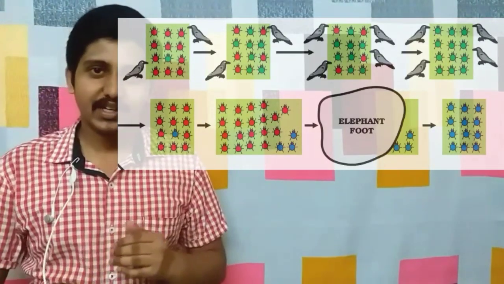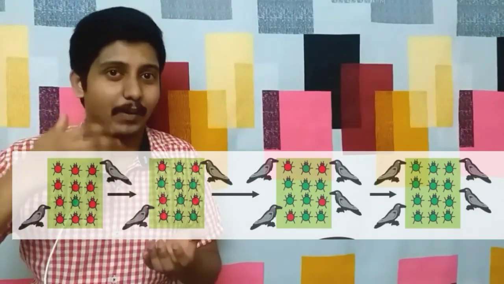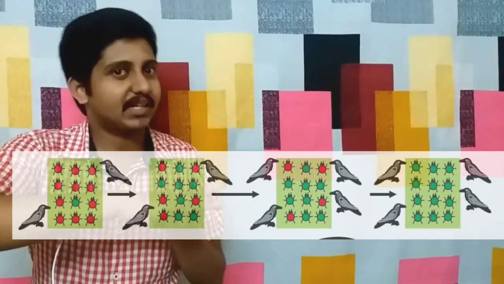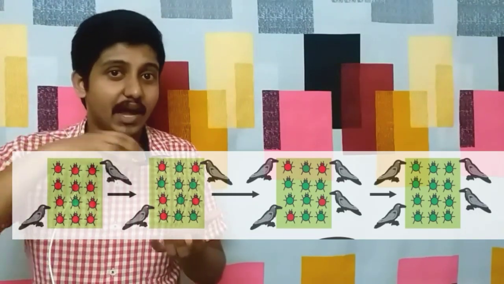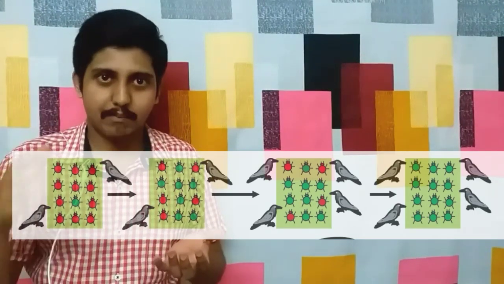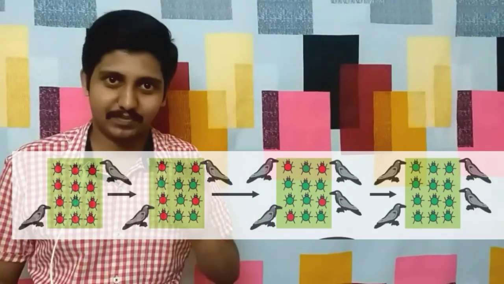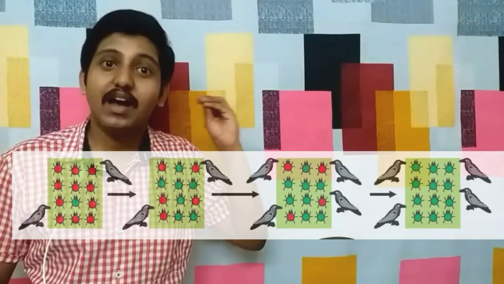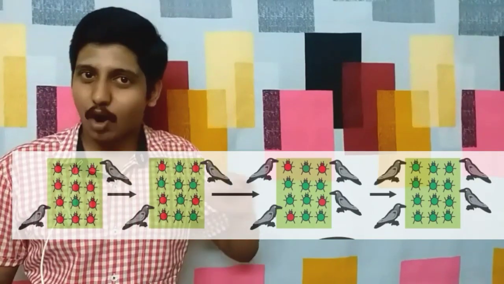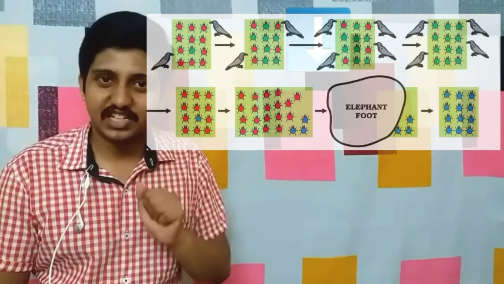In the first story, there was initially a population of red beetles, and by some mutations some of them acquired green color, so the population contained mostly red beetles and then green beetles. But among the green grass, the red beetles were predated by the crows, while the green beetles survived. What is being shown here is natural selection. That is, by natural selection the green color was favored and hence their population increased in the end. But that topic was over in our previous class. So the next point is about genetic drift.